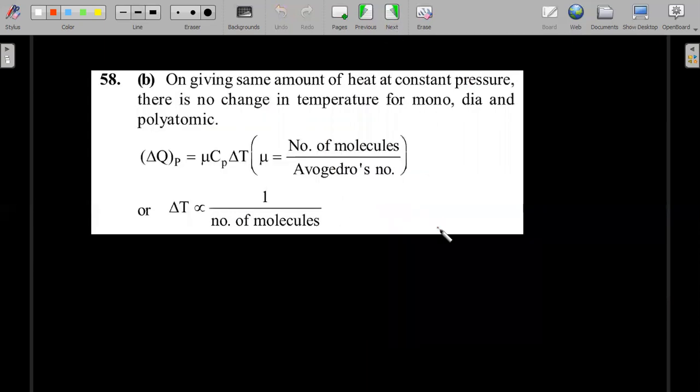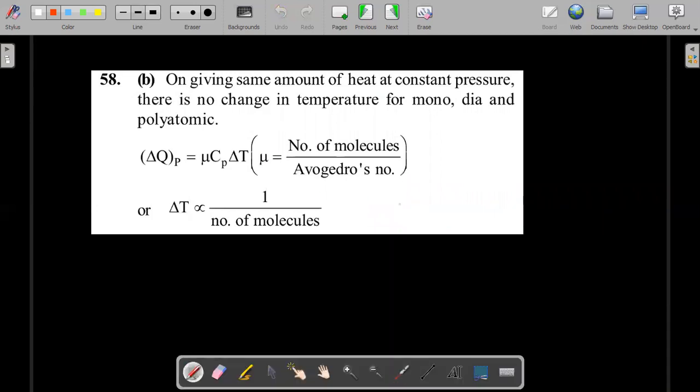Okay, so here it is. You know that the value of delta Q is going to be NCP delta T for a constant pressure process. So on giving the same amount of heat at constant pressure, there will be a different change in temperature for mono, dia, and polyatomic gases.